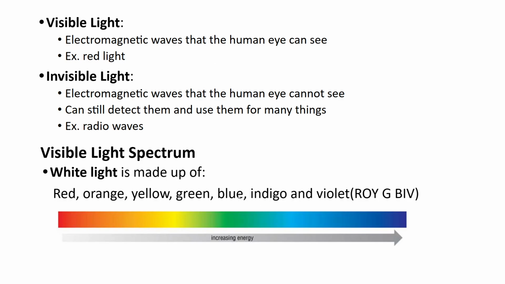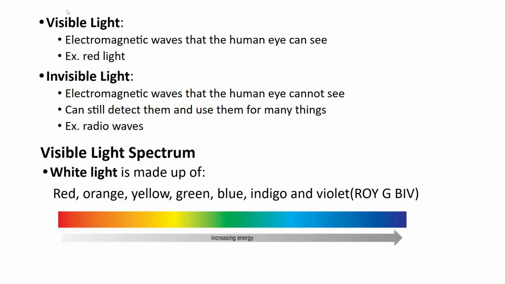Visible light is the portion of that electromagnetic spectrum that we can see. So we can see from red all the way up to violet. That's what visible light would be considered. That's what our eyes can actually make out. But there are creatures on this earth that can actually see a little bit lower into infrared or a little bit higher into ultraviolet light.